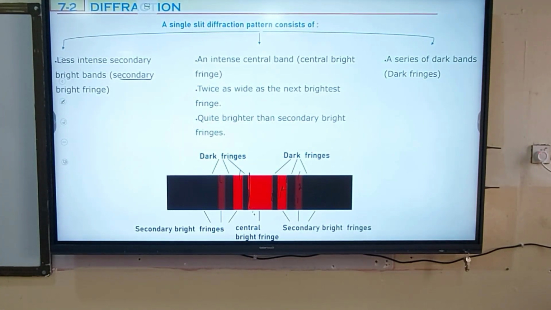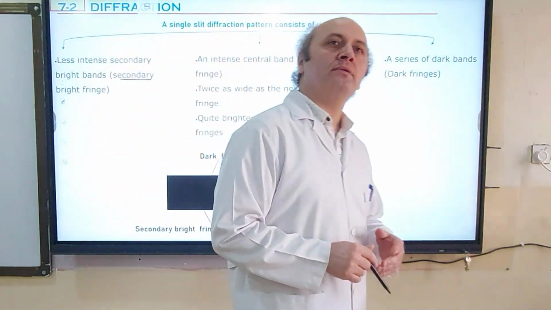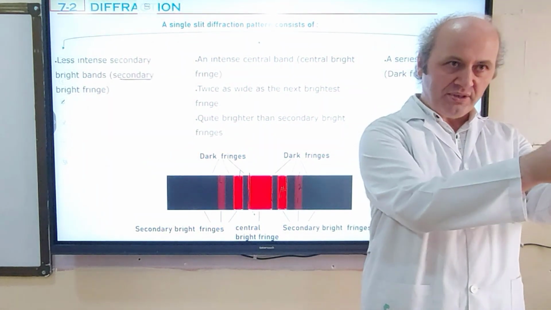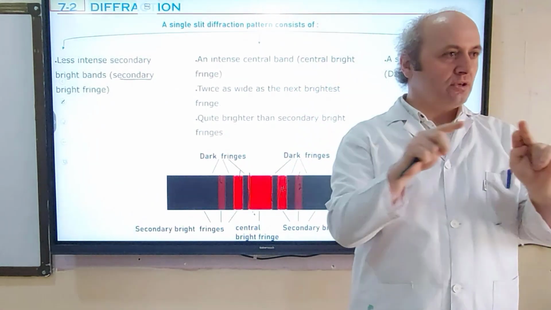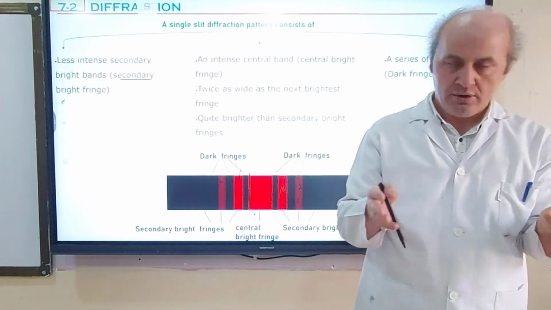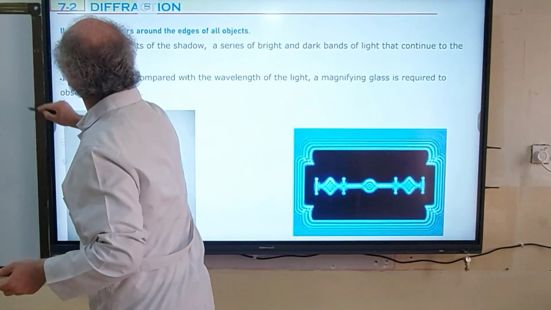And remember, when I first started diffraction, I said that diffraction happens in three places: when light passes through small openings, around sharp edges, and while passing around some barriers. Now, I need to explain the second part.